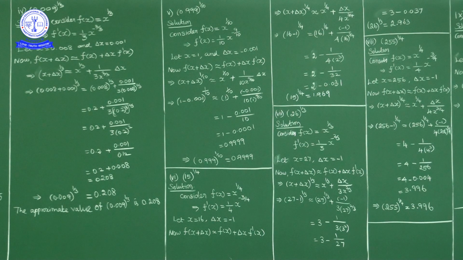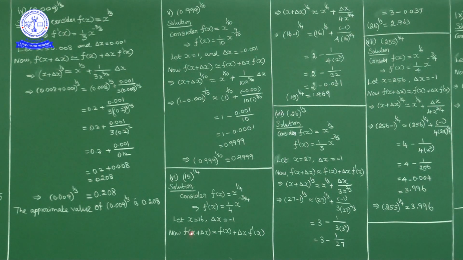Now for 15 power 1 by 4, first of all the function is f of x is equal to x power 1 by 4. Okay, f dash of x is equal to 1 by 4 into x power minus 3 by 4. Next, what is x, what is delta x? I'll consider x as 16 because the 4th root of 16 is 2. So as x is 16, delta x becomes minus 1.